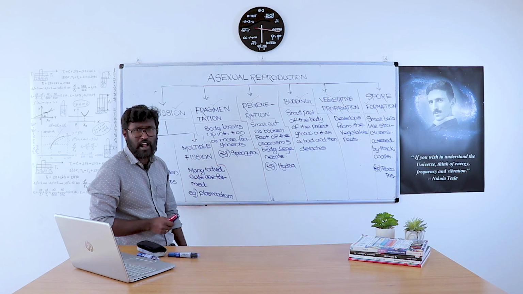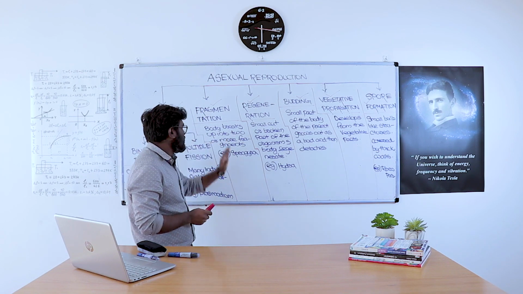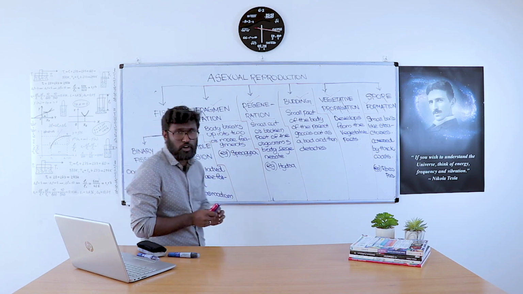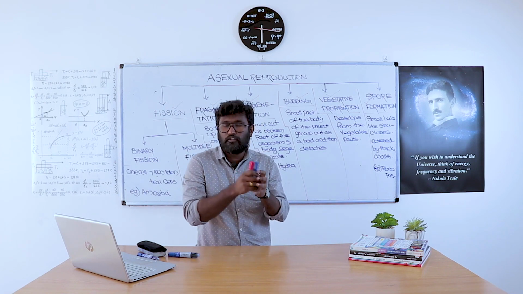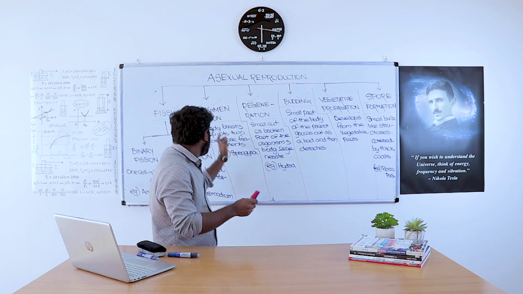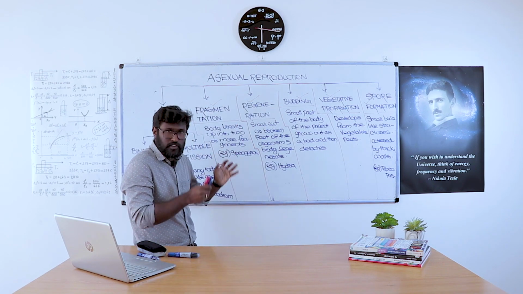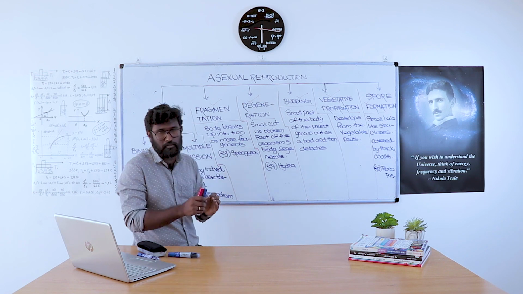Then the second one is fragmentation. In the case of fragmentation, the body breaks up into two or more fragments.